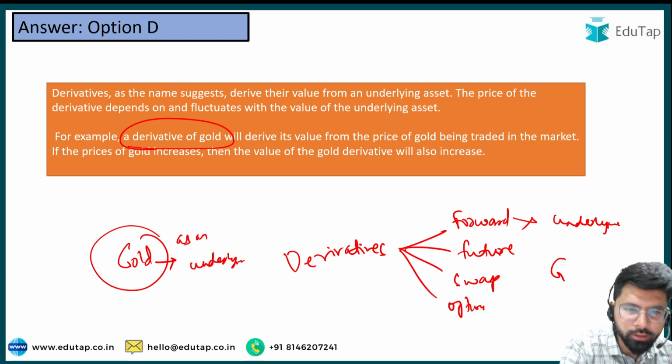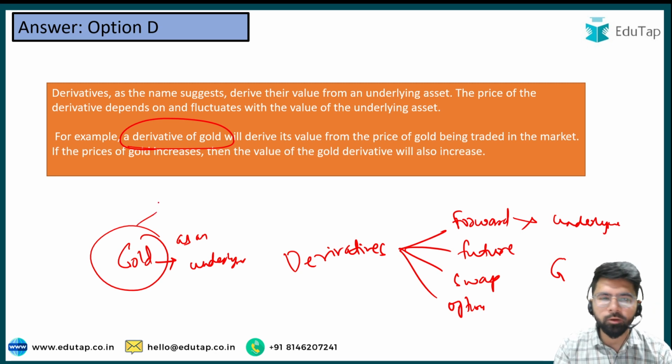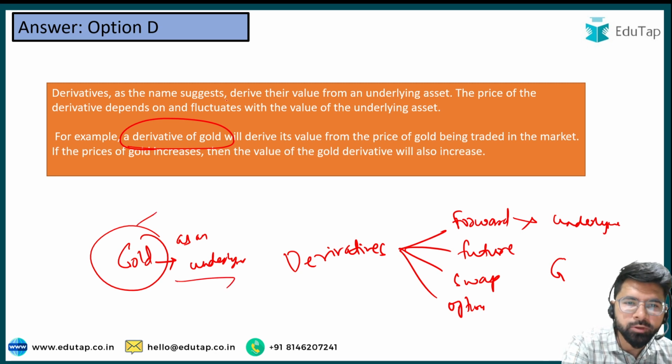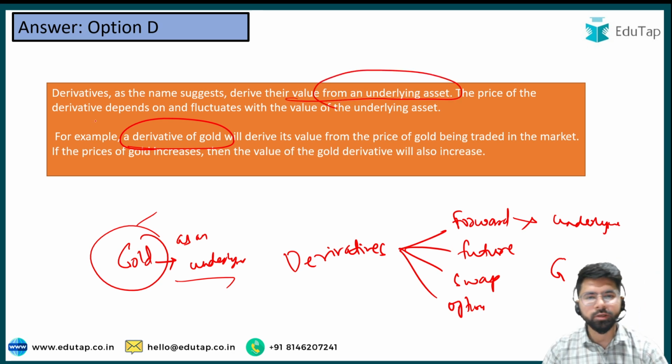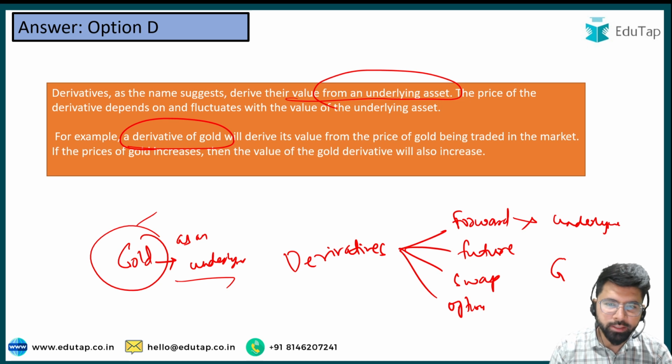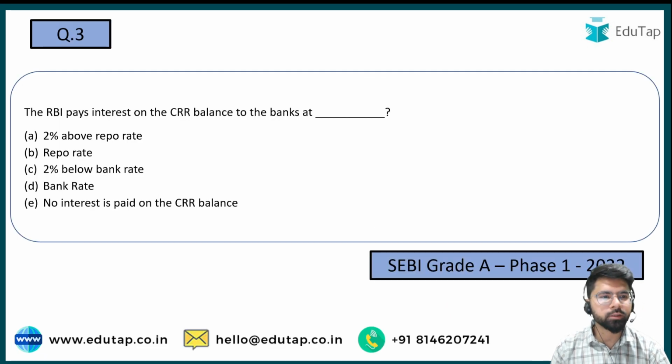We'll have gold as an underlying, and the price of the derivative will obviously depend on the price of the underlying, friends. So as the name suggests, derivatives derive their value from the underlying asset. The price of a derivative depends on and fluctuates with the value of the underlying asset. So hence option D is the answer. Now let us move ahead with the third question.